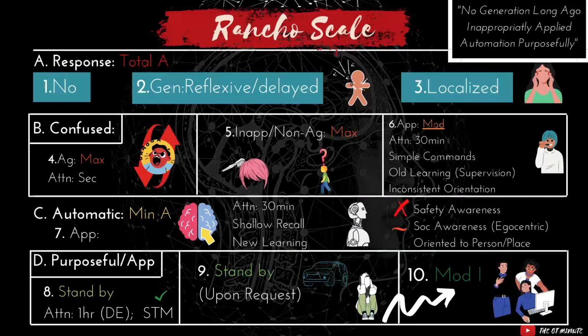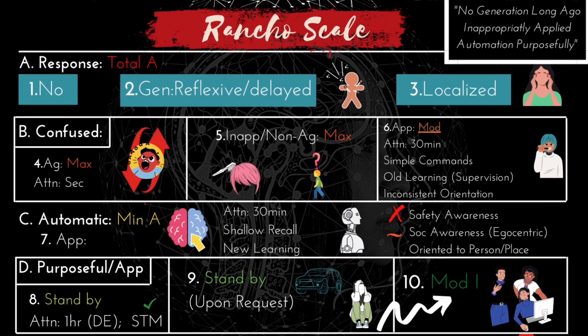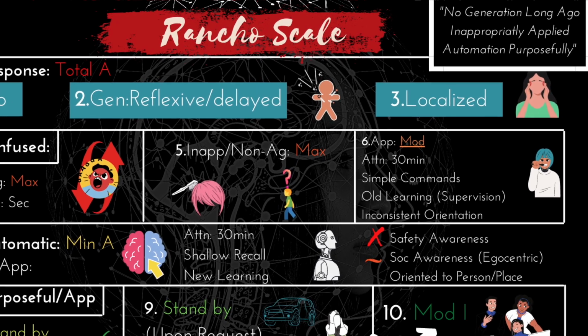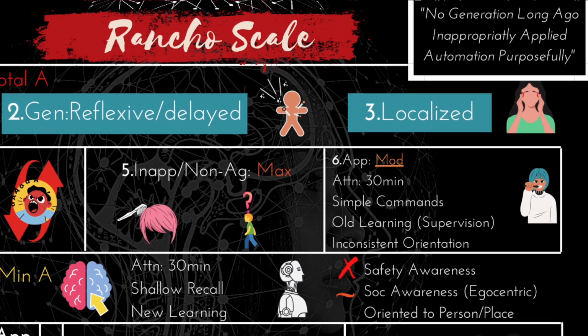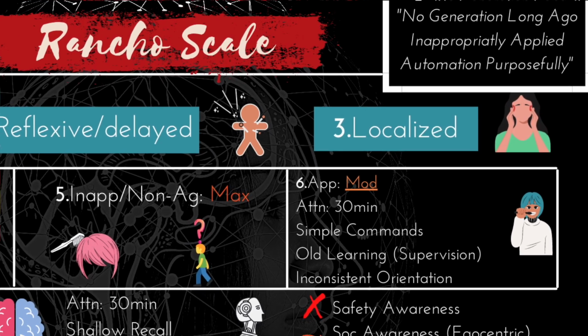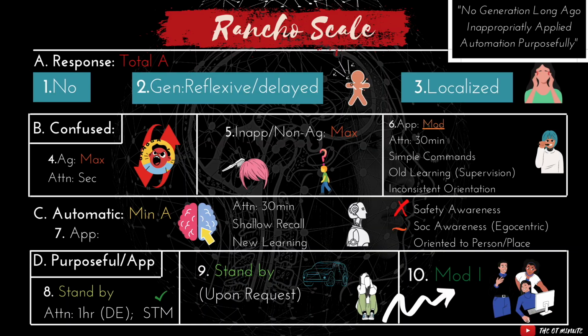Next, we have level 3, which is the localized response level. Here, the person might turn towards an auditory stimulus. They may blink when a bright light crosses their visual field. So at this level, they're responding to a specific stimulus. And that's why I have this picture here where you can see the person has a headache and they're reaching up to their head. So they're able to localize where the pain is and act towards that pain. So think more refined responses at this level.